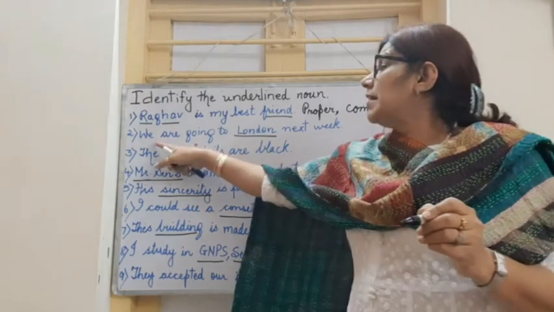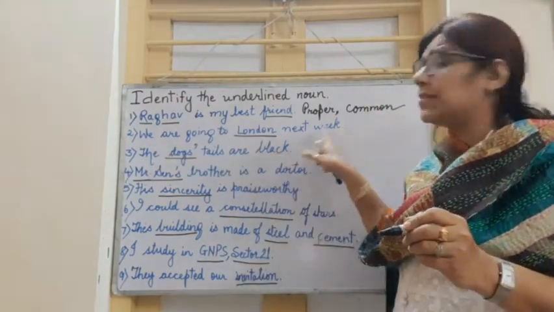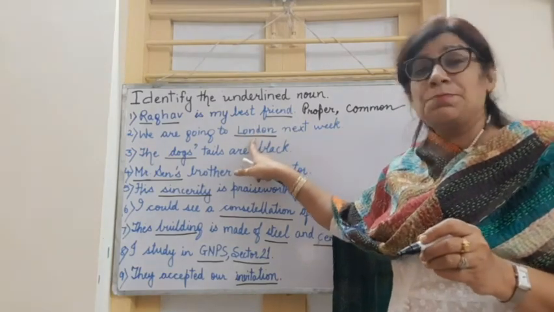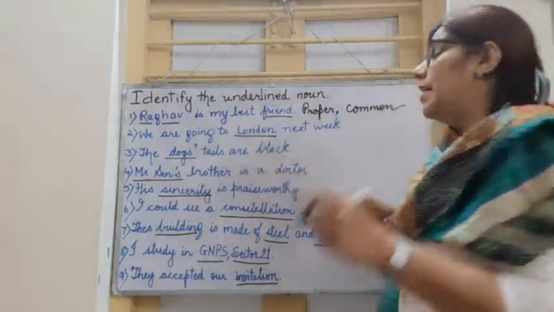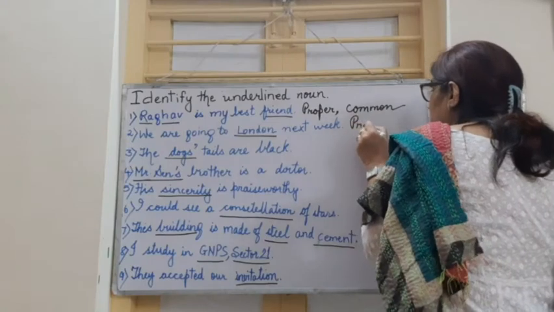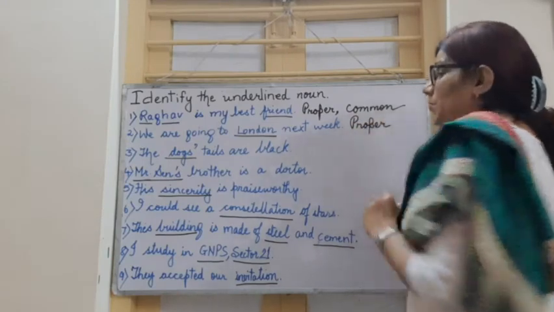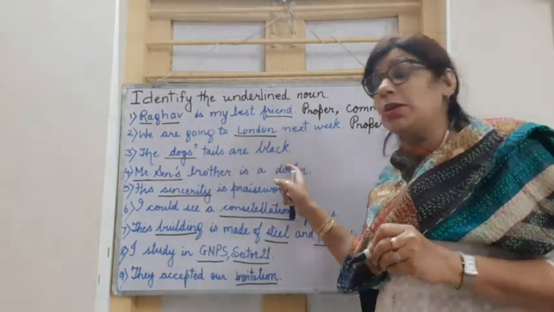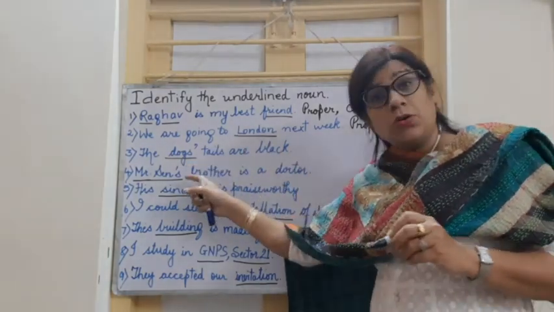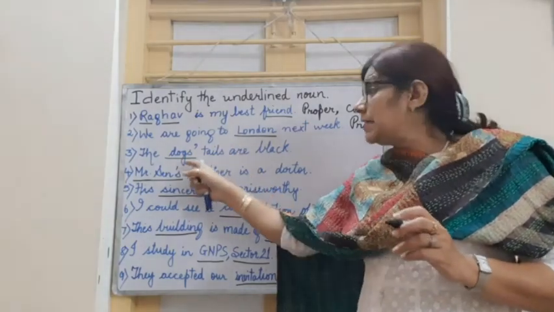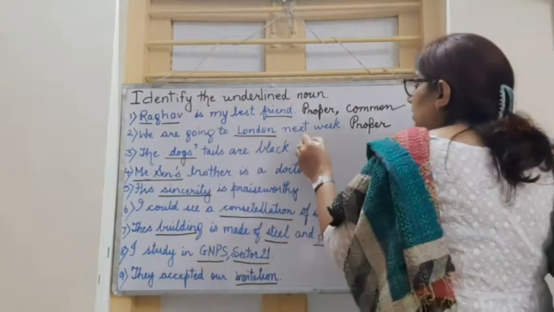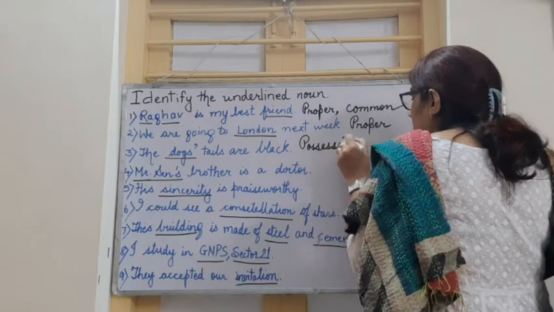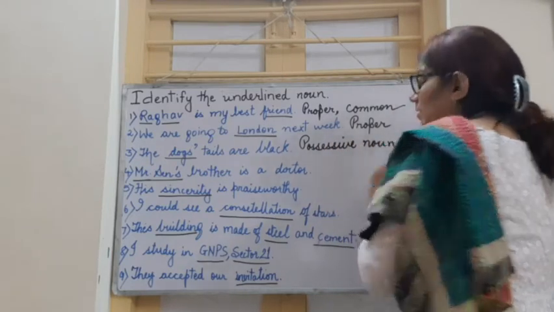Then we have the next one. We are going to London next week. I am talking about a place. The name of this place is a specific name, and so London is a proper noun. The dog's tails are black. We are talking about the tails of the dogs, the tails possessed by the dogs, and here it is a possessive noun. Right?